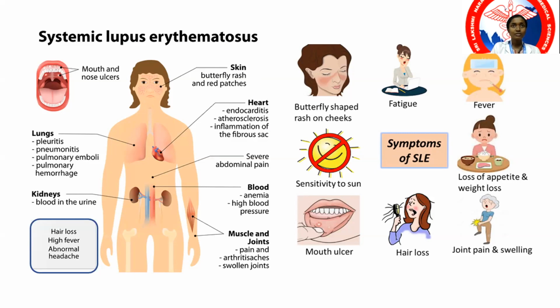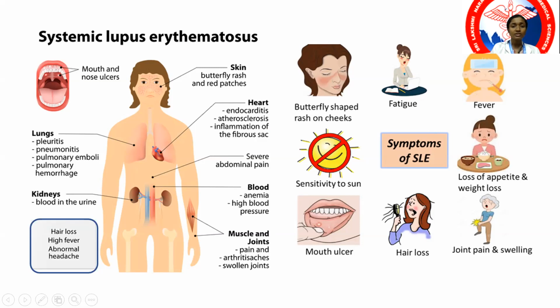If you remember clearly, there is an actress on whom memes were produced. The actress had this typical rash over the cheek. So malar rash. Then you think of the next important one, the lupus nephritis. Then you think of muscle and joint, the musculoskeletal manifestations. Then heart, lungs, serositis, CNS manifestations.